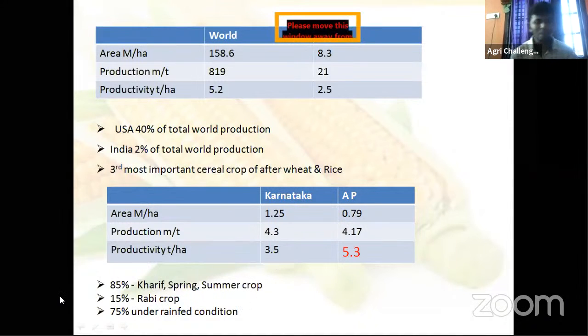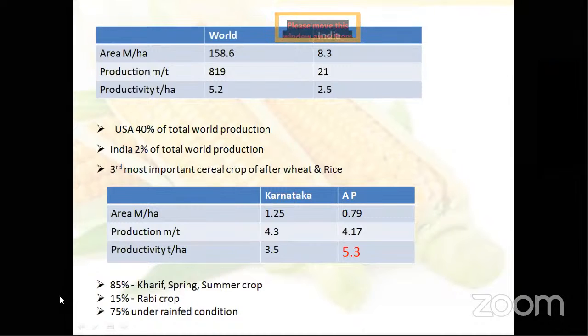Then among the maize crop, 80% of the crop is cultivated during Kharif, spring and summer season. Only 15% of the crop comes under Rabi season. And the Rabi maize leading state is Bihar.